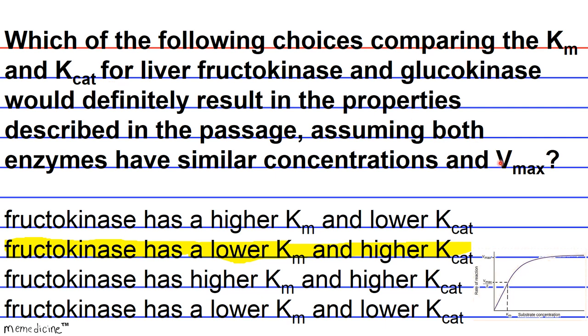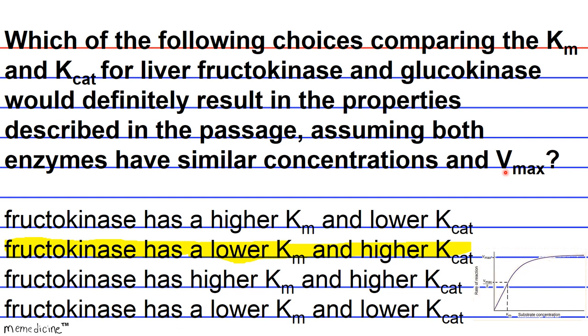Then Vmax is defined as K catalysis times enzyme concentration. Okay, so it's going to tell you the maximum speed at which it's like fully loaded.